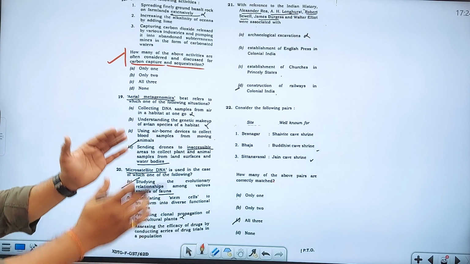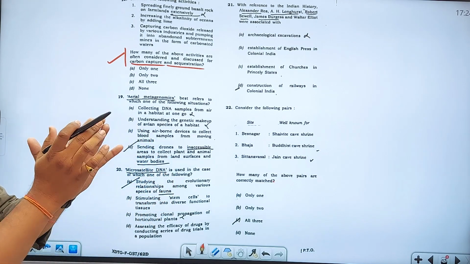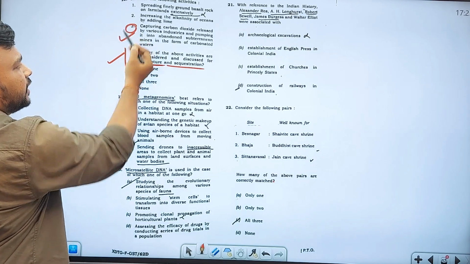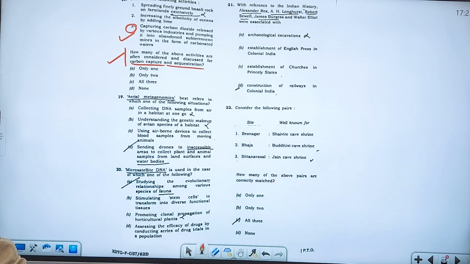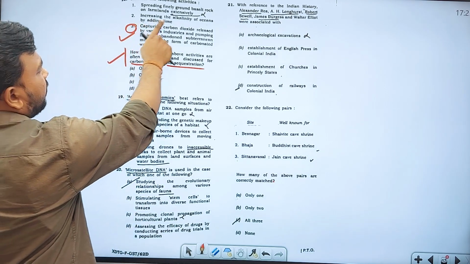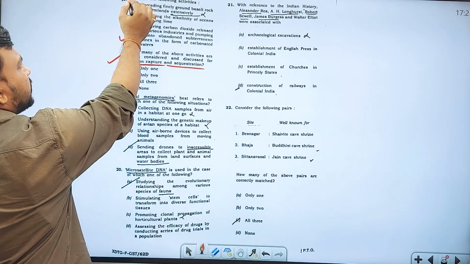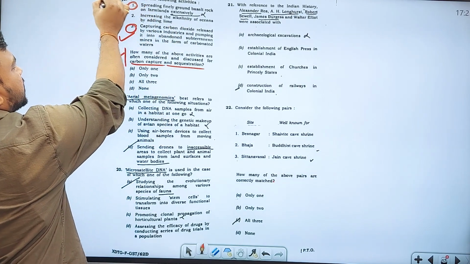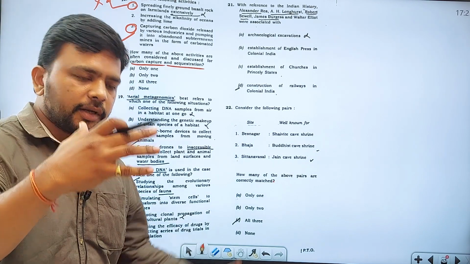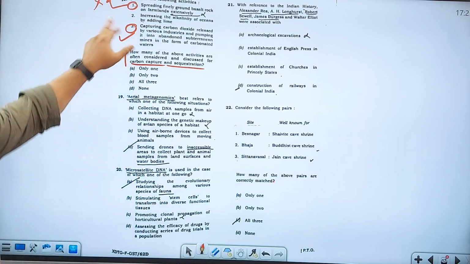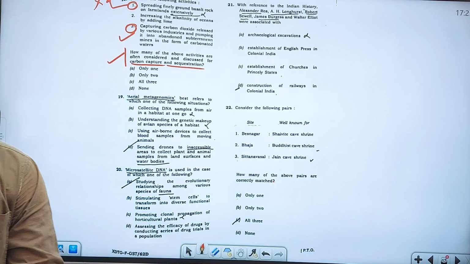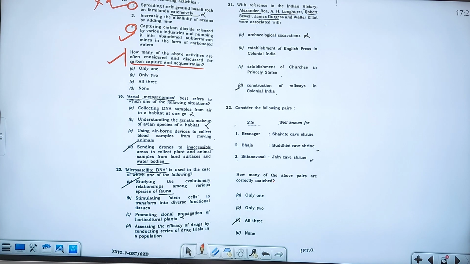Carbon capture and sequestration, discussed recently in the news. Capturing carbon dioxide released by various industries and pumping it into the mines in the form of carbonated waters, it is already there. Spreading of finely ground basalt rock on farmlands extensively, no, this is nowhere discussed, nor will it lead to any carbon capture from the atmosphere. No, that is wrong. Increasing the alkalinity of oceans by adding lime, yes, this is the right answer.